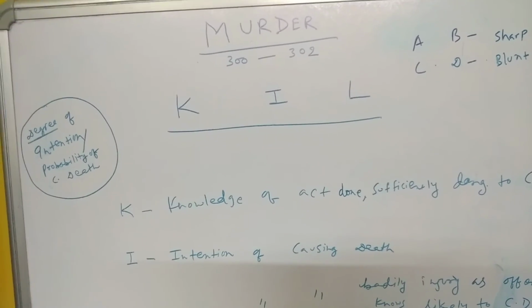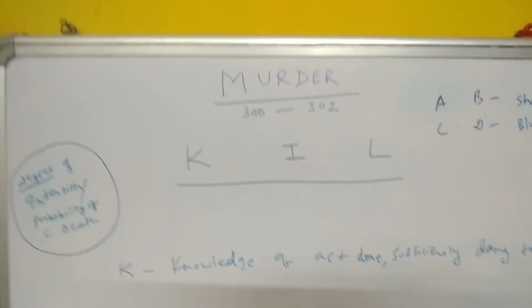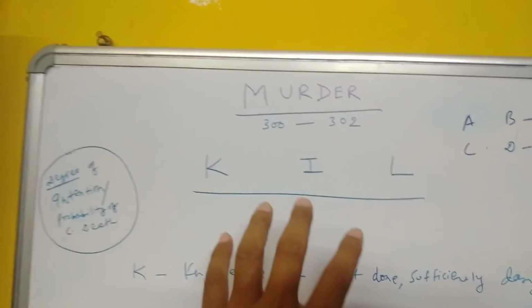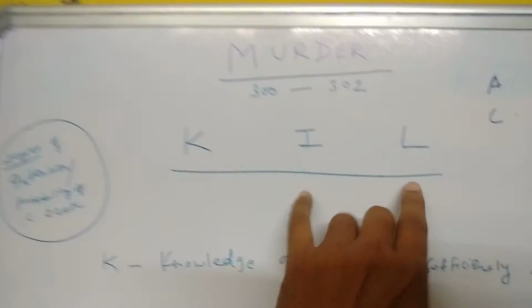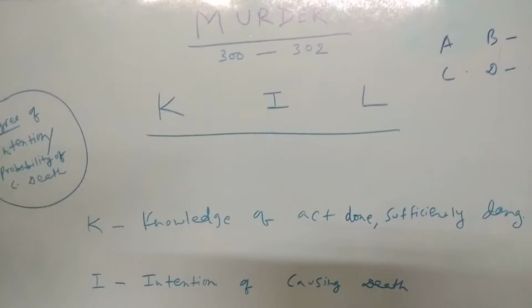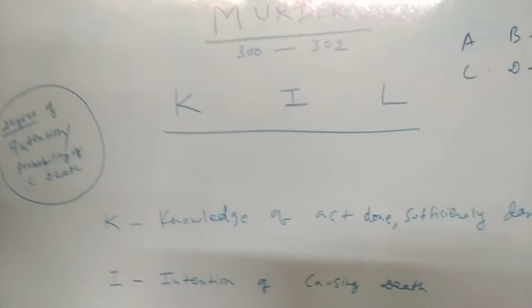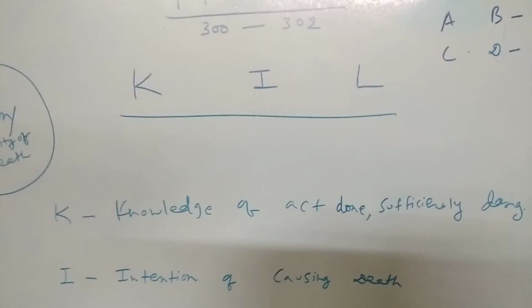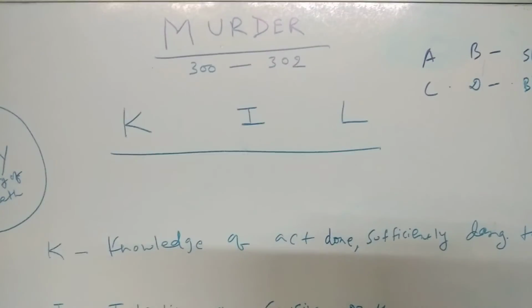Just learn about the ingredients in such a manner that they remain in your mind for a longer period of time. So this is my style of learning.